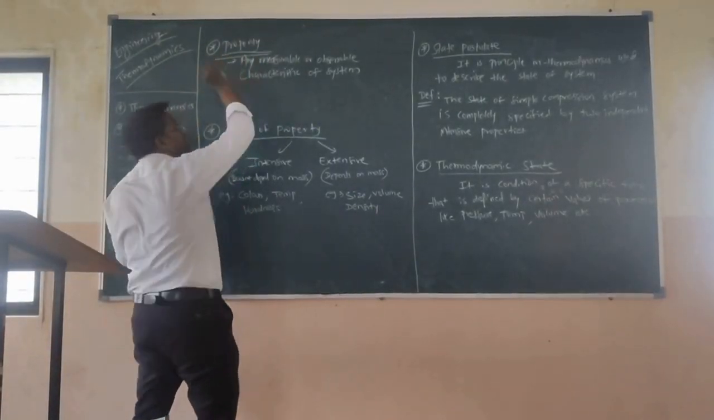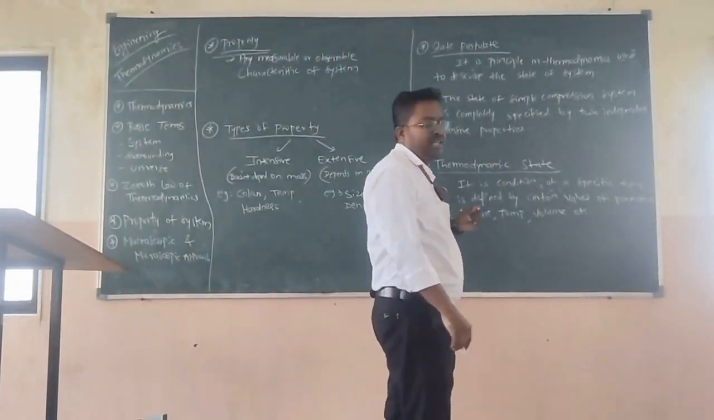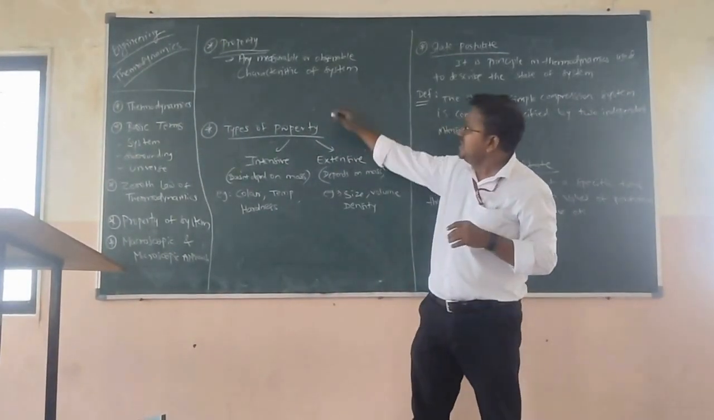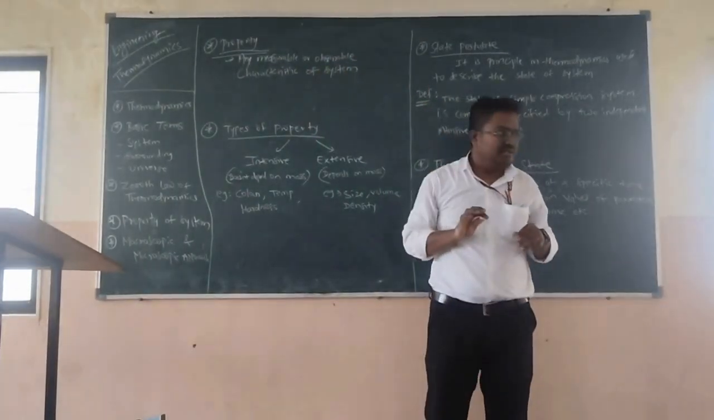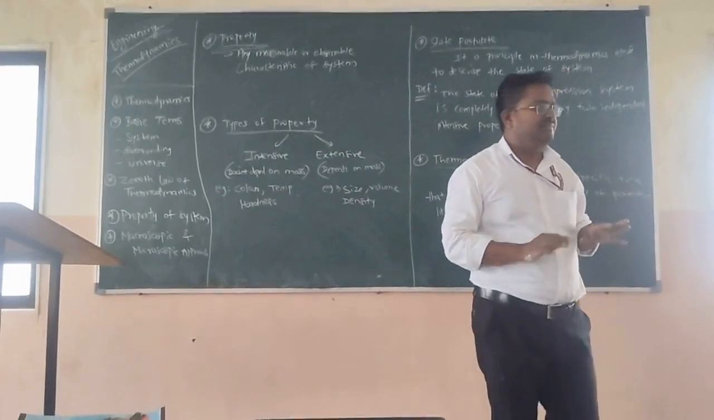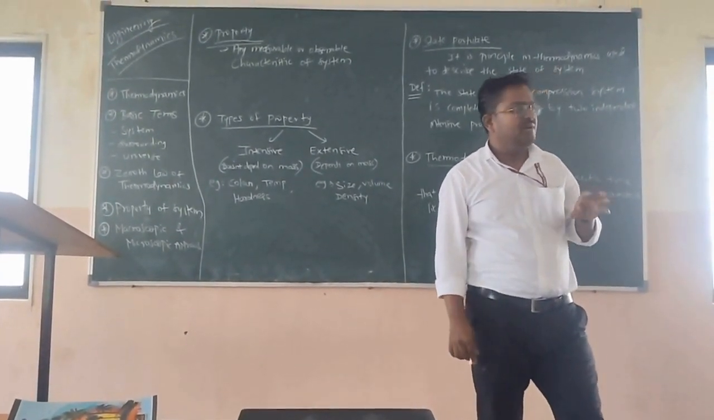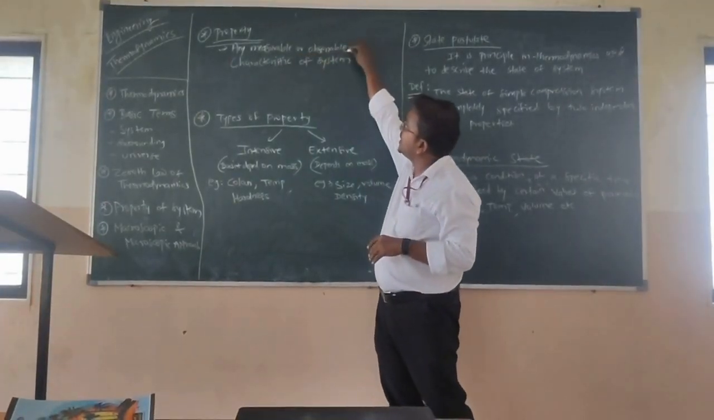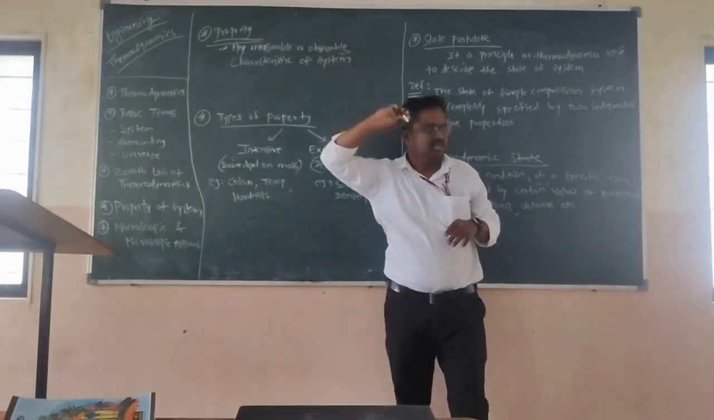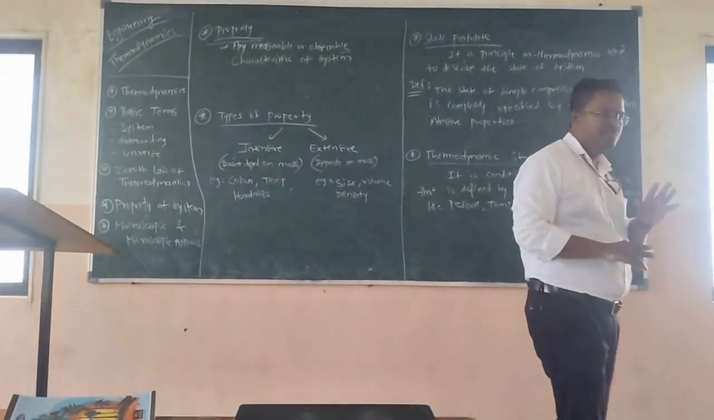Now see how property in thermodynamics is defined. It is defined as any measurable or observable characteristic of the system. So if the definition is asked, what is the property of a thermodynamic system, then you simply answer that it is any measurable or observable characteristic of the system. To understand this entire definition, I will give you one example.